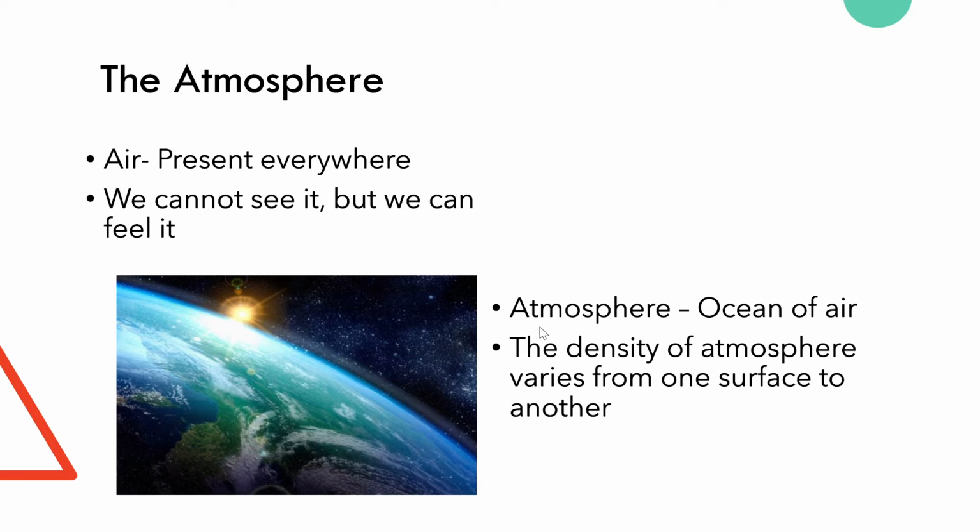Now our earth is surrounded by a thick blanket of air, and it is very thick. It is many miles thick. It is like an ocean of air. This ocean of air is known as atmosphere. We also live in this ocean of air, and the density of the atmosphere varies from one surface to another.